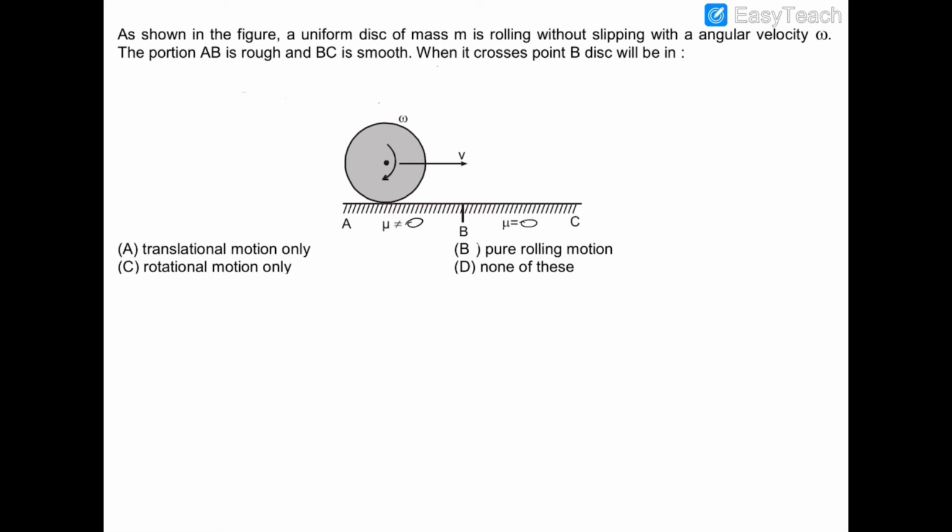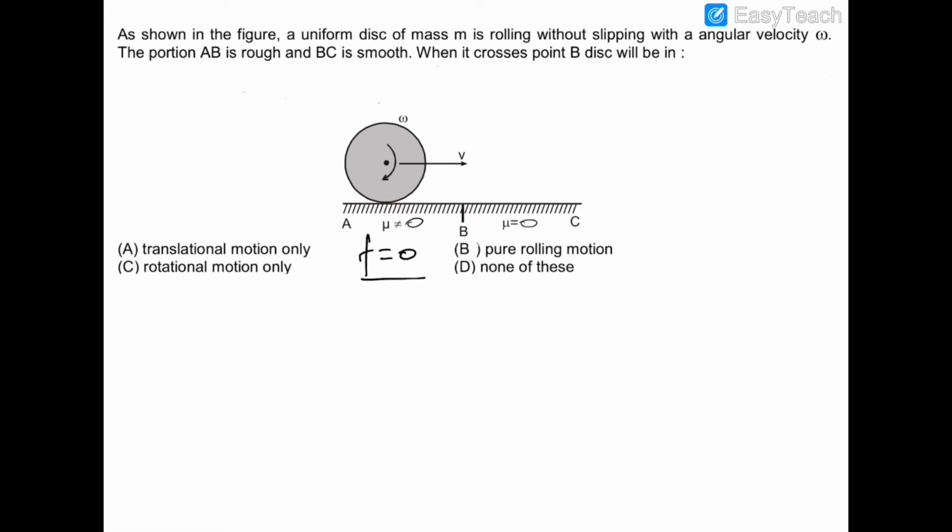So we know that when this disk is already in pure rolling on this rough surface, then the friction acting on the disk would be 0, because there is no need of friction to act on the disk, as the disk is already in the state of pure rolling, and the role of rolling friction is to establish the condition of pure rolling. And as the disk is already in pure rolling, therefore there is no need of friction, and therefore no friction will act on the disk.